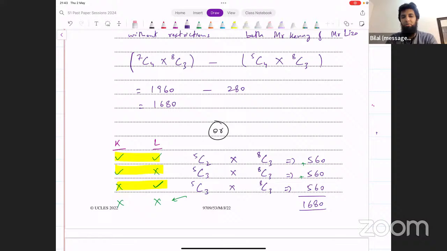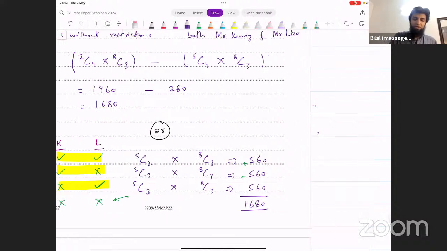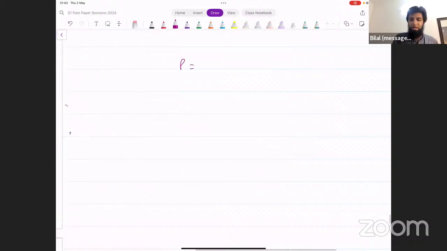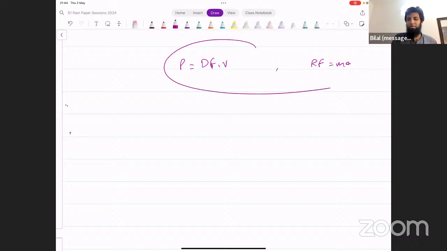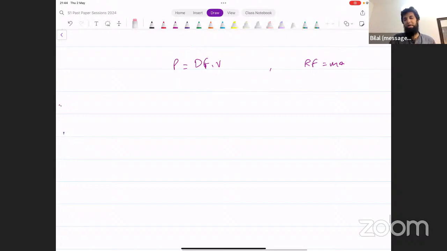And then there are some problems where you have power. In the power questions, you often have to use these two formulas together: power equals driving force into velocity, and resultant force equals mass into acceleration, Newton's second law of motion. So keep that in mind as well. That's the other kind of question that mostly comes. And then you have to use some kinematics concepts together with this.